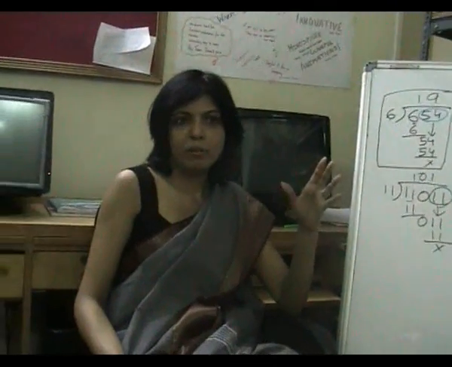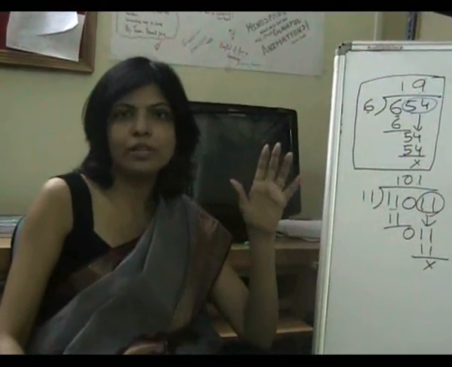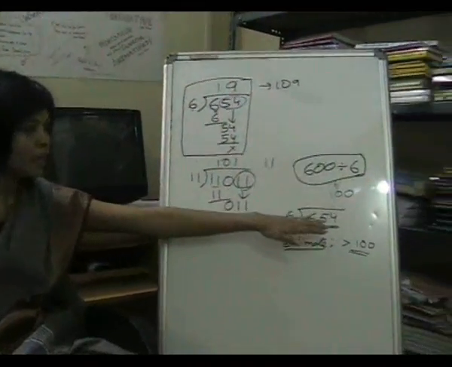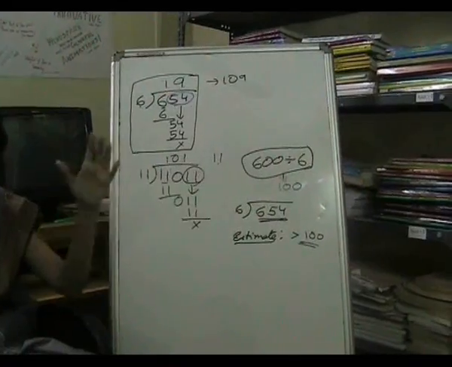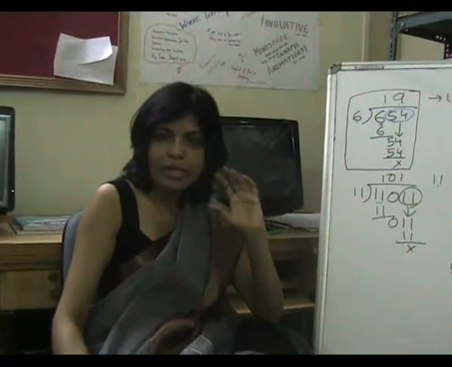Another problem which might be happening is that they may not be associating these with real life context at all. For example, suppose this child was asked to estimate if 654 rupees was to be divided between 6 children, how much each child would get, before they do the formal operation. It's possible that the kids would come up with a fairly correct estimate of how much each of those 6 children would get.